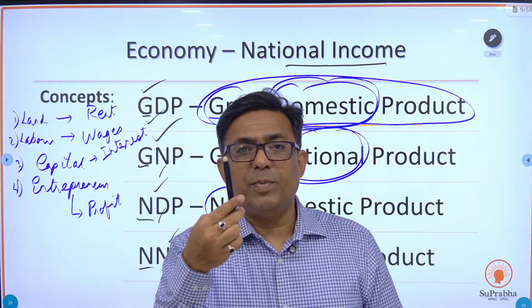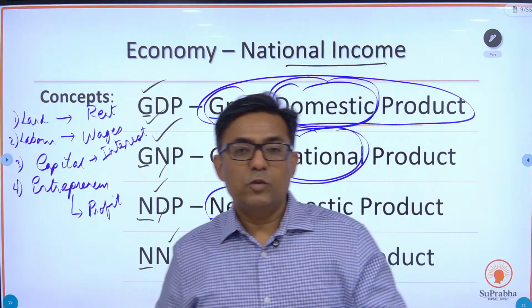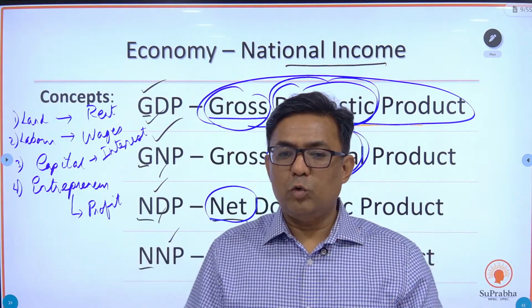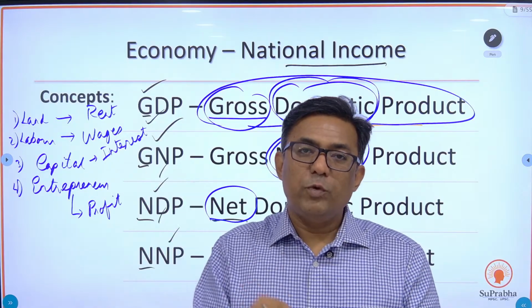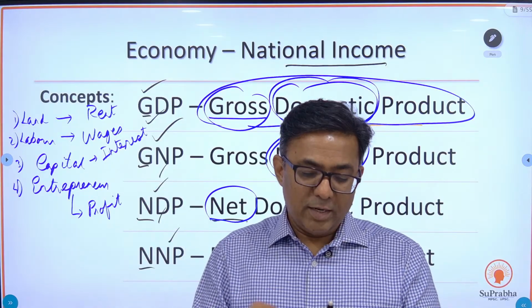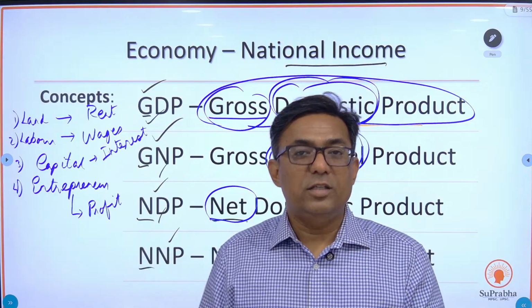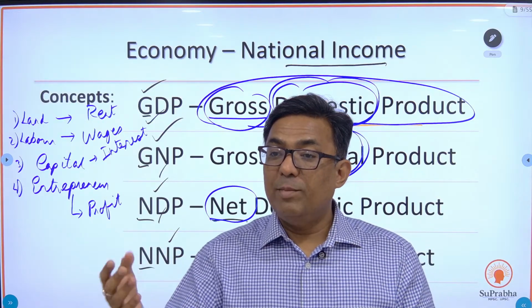Say I'm manufacturing this pen. Where am I manufacturing it? In one room, so I'll have to pay rent. The land will get rent. Whatever capital I have put in, if I have taken a loan or something like that, the capital will get interest. I am employing two laborers.